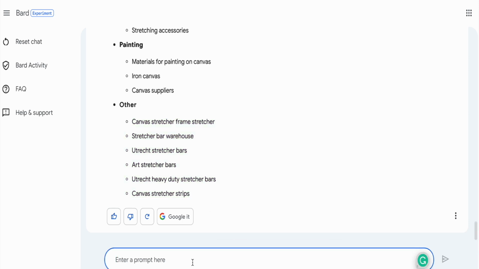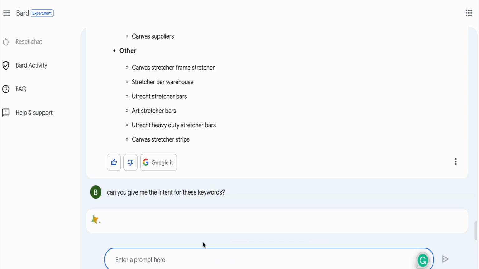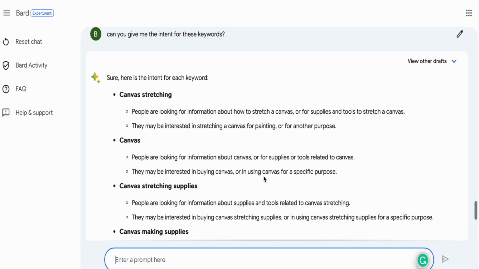So now what it hasn't given me yet is the intent. So can you give me the intent for these keywords? And now is, I guess, where Google Bard may stumble, because it didn't provide me with the intent in the first prompt. And I also see that Google Bard is not very good at stringing prompts together, so you can only get one prompt at a time.